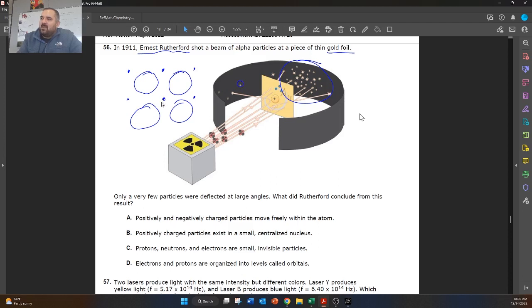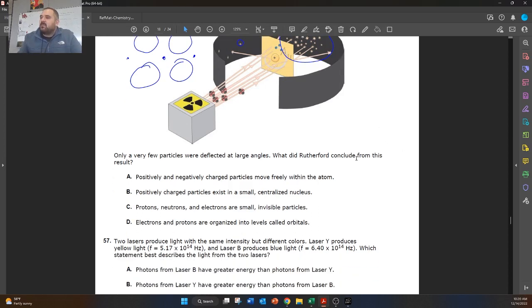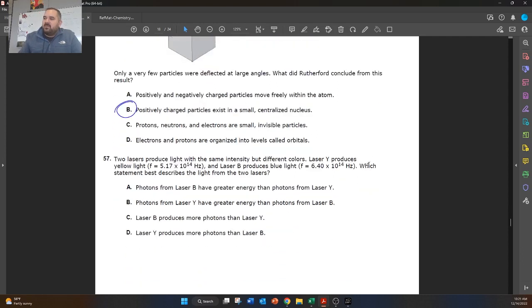Some of them were bounced off because they hit the nucleus, but that's him figuring out that all the mass of an atom is right in the center. So he figured out B, that positively charged particles exist in a small centralized nucleus.